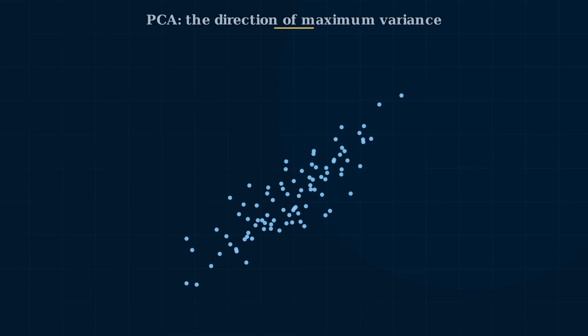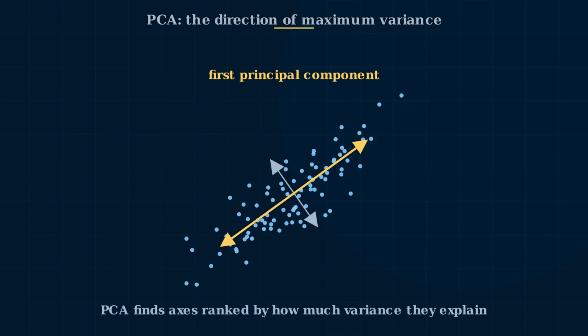Picture a scatter cloud of correlated features. PCA finds the direction along which the data varies the most, the gold arrow through the long axis of the cloud. That direction is the leading eigenvector of the covariance matrix, and it lets us compress many correlated features into a few informative ones, ranked by how much variance each explains.